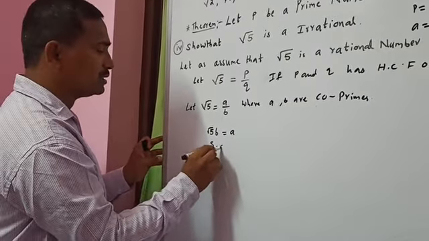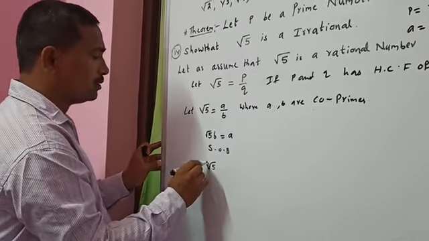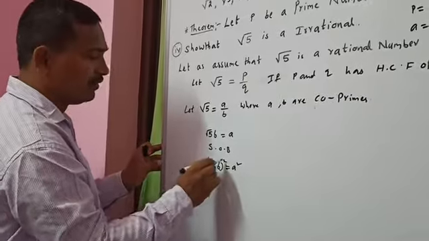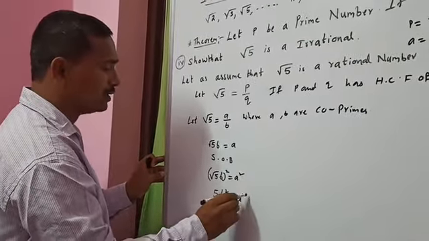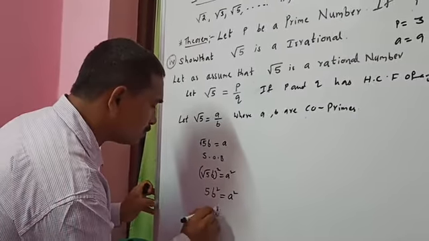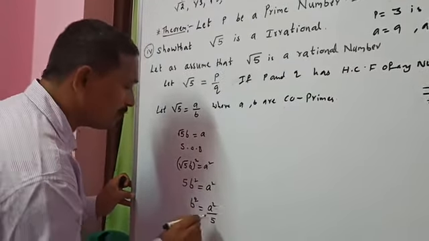Squaring on both sides, root 5 b whole square equals a square. Root 5 whole square is 5, so 5 b square equals a square. Transposing 5 to the right side, b square equals a square by 5.